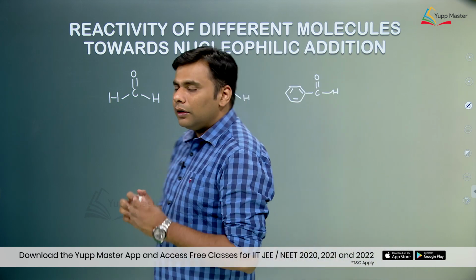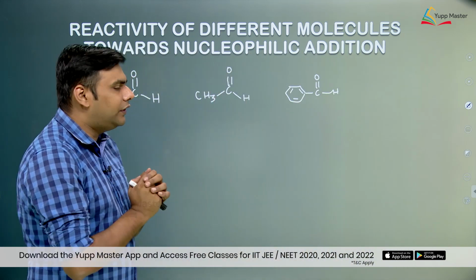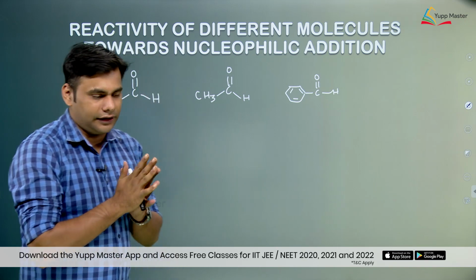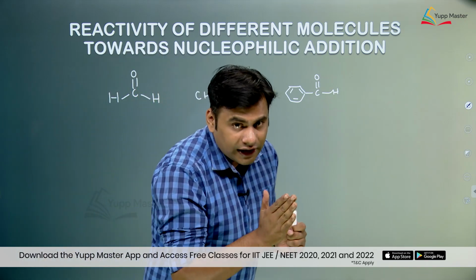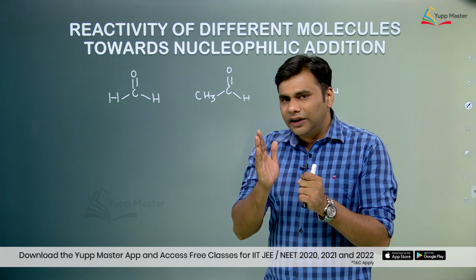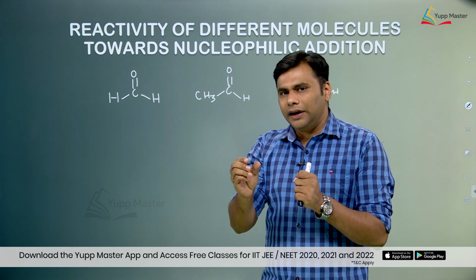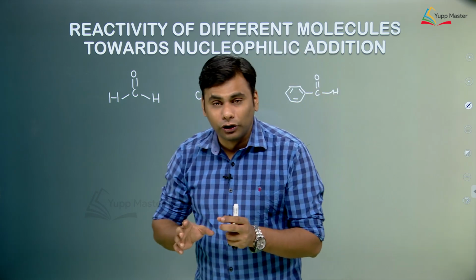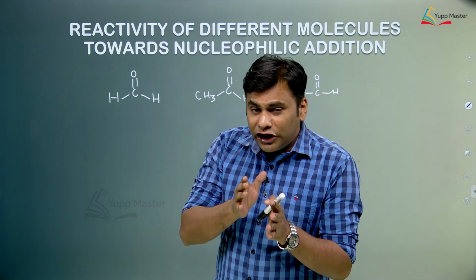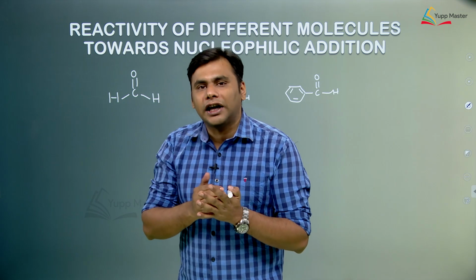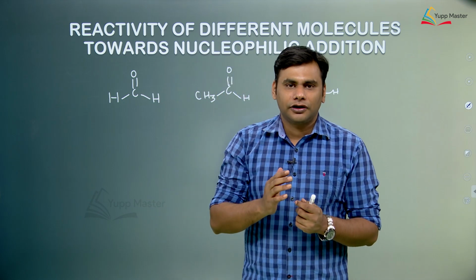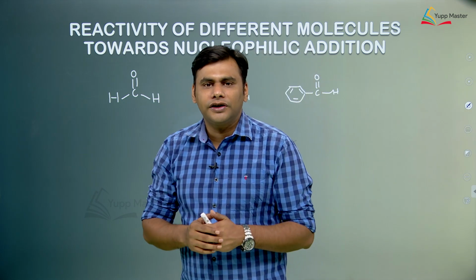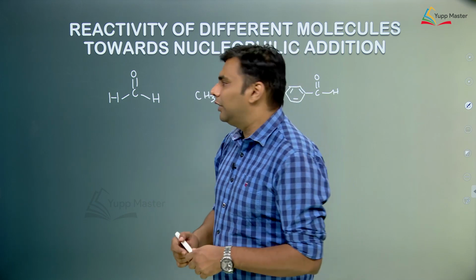What we have to look at to compare the rate of these molecules with Grignard reagent is this: in a nucleophilic addition, the R negative present in the Grignard reagent goes and attacks the carbonyl carbon having positive charge. So the molecule having more positive charge on the carbon will be attacked first. So basically what we have to look for is the positive charge at the carbonyl carbon.